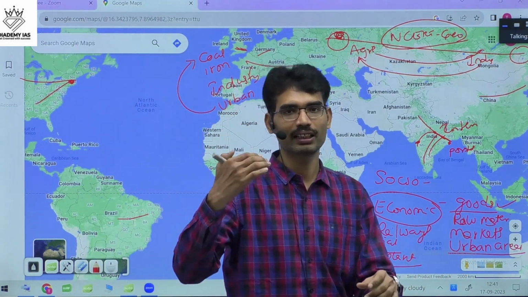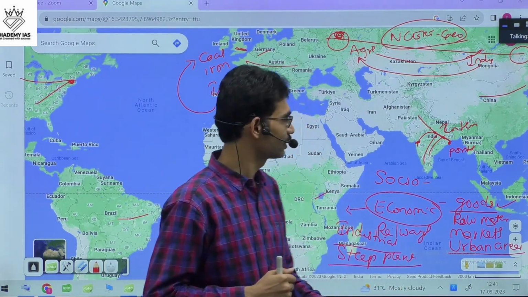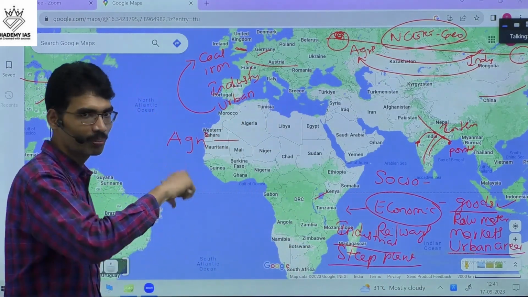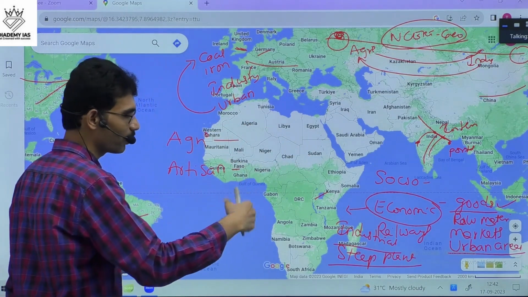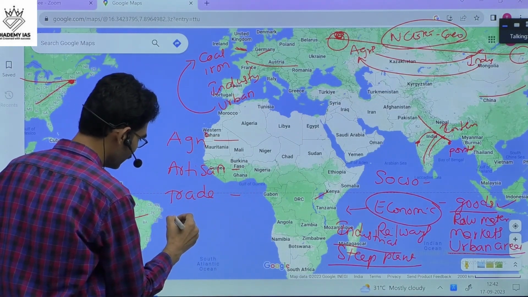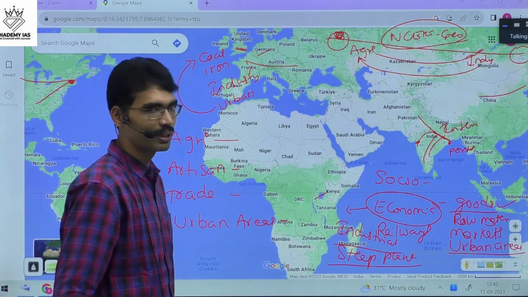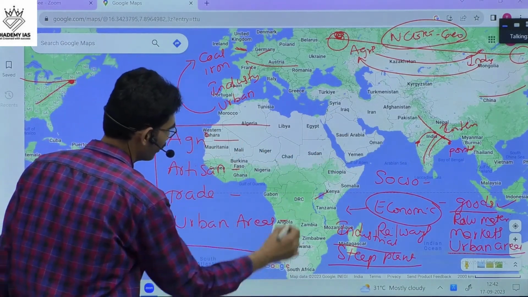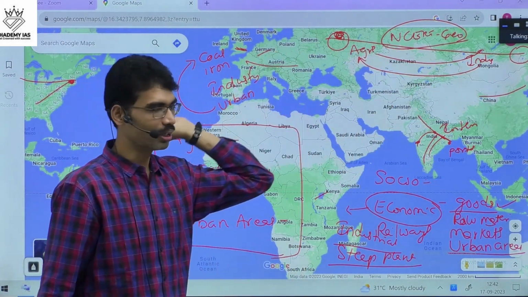Economy means think about agriculture perspective, industrial perspective, trading perspective, urban areas. So this way, agriculture from one market to the other market, artisan goods from one place to the other, trading activities flourished, and urban areas, different towns emerged because of the railway connectivity. So these are the elements of the economic impact of railways in India also, in other parts of the globe also.